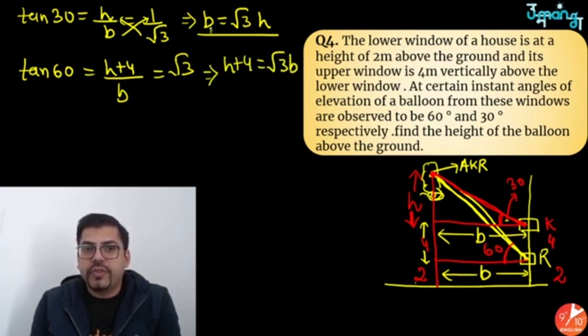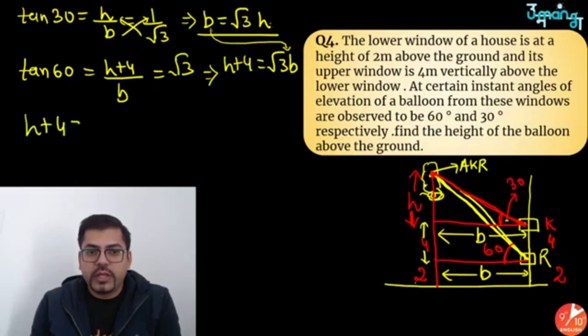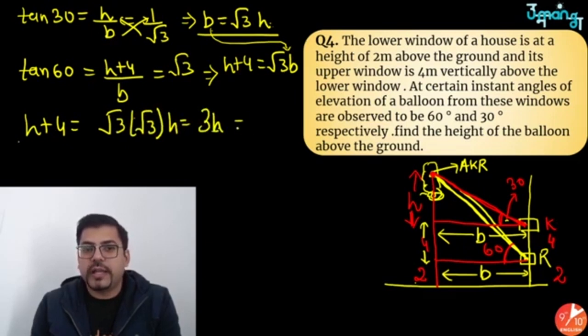We have already found the b value, so I'll put it here. This is root 3 h. So you will write h plus 4 equals root 3 into root 3 h. That makes it 3h. So 3h equals h plus 4. Then I think you would be able to understand h is equal to 2.